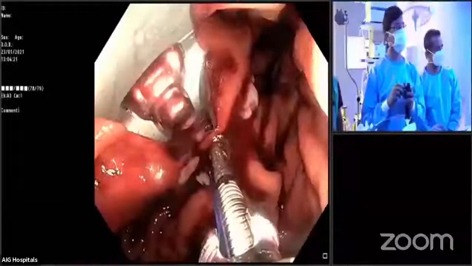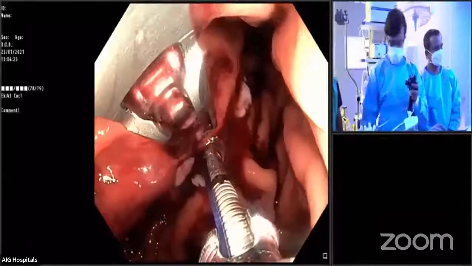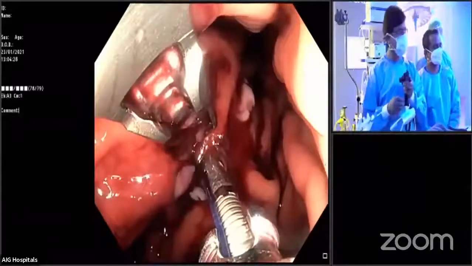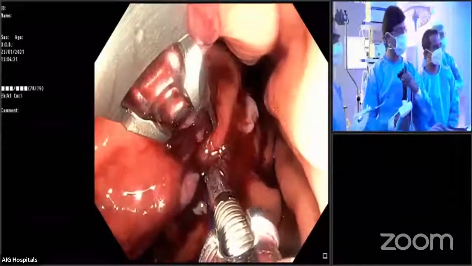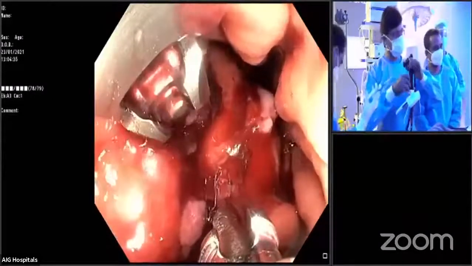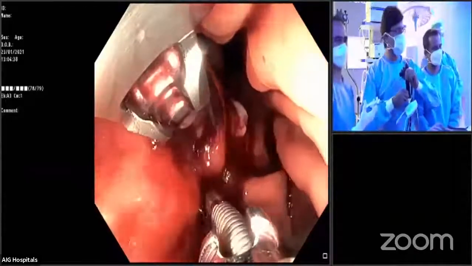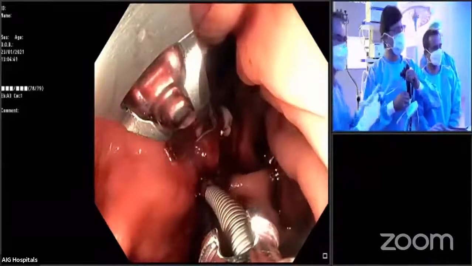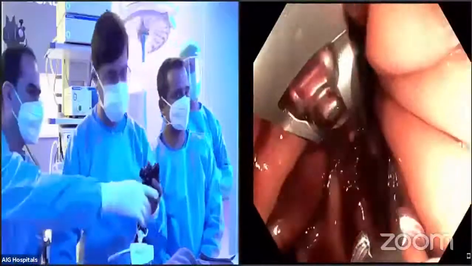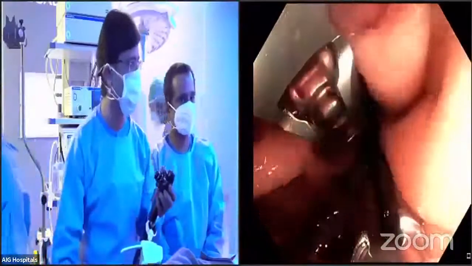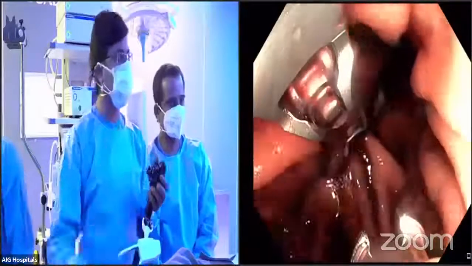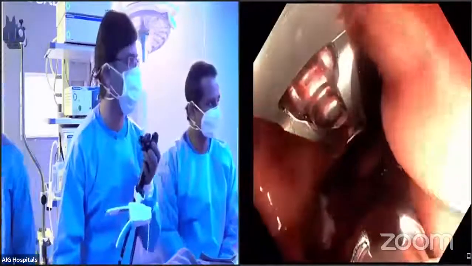So welcome back. As you see here on the screen, I am done with the 6th round of suture. I'm almost at the GE junction. So this is the last suture I'm going to put in this patient. I'll give a good amount of thrust on the suture end and then push the cinch out. Okay, done. Now as you see here, a small amount of fundus is being spared. I don't want to go into the stomach again because it's totally edematous and it's kind of a tubular organ now.